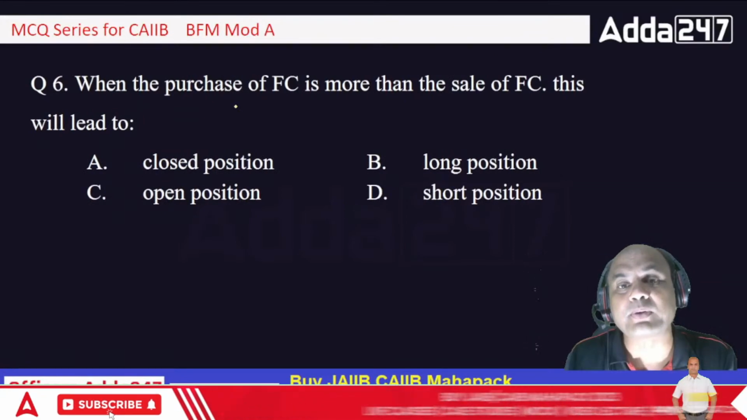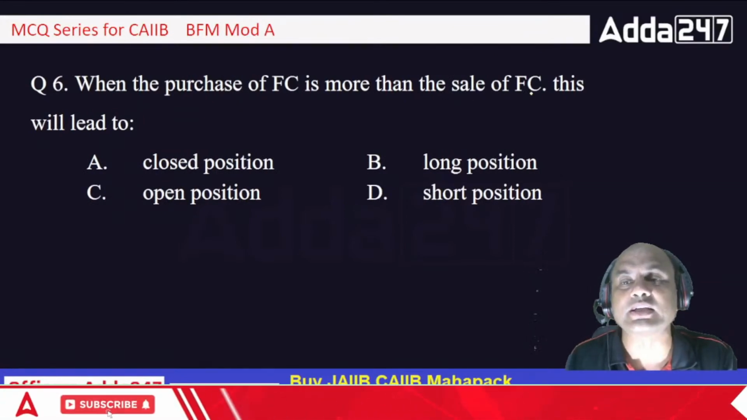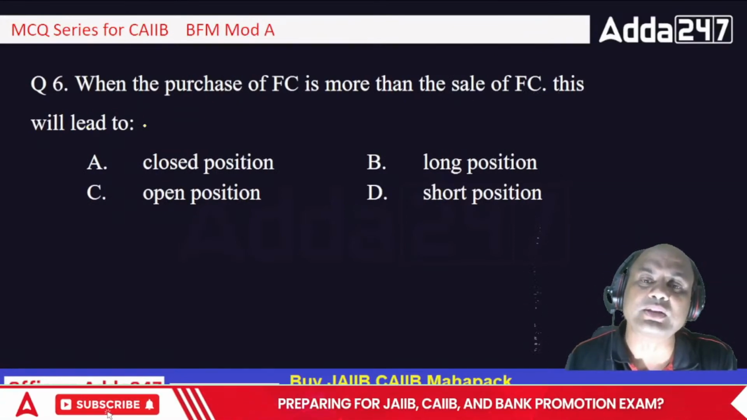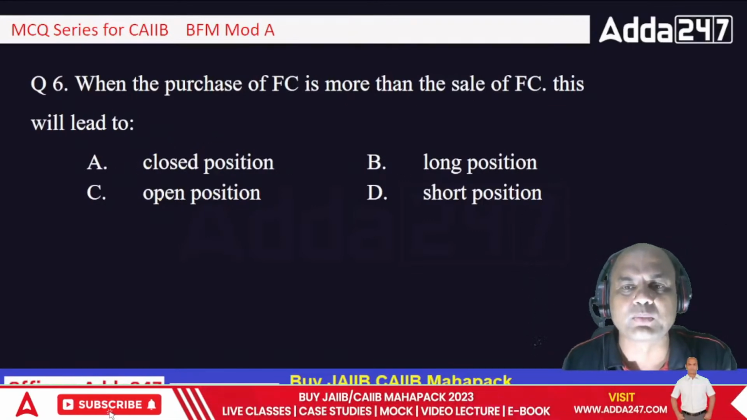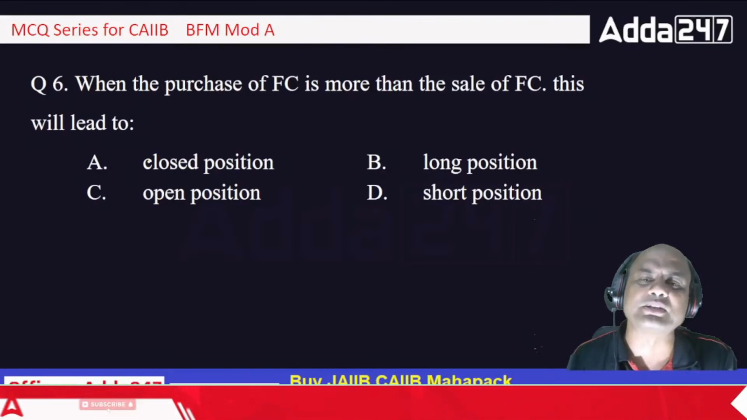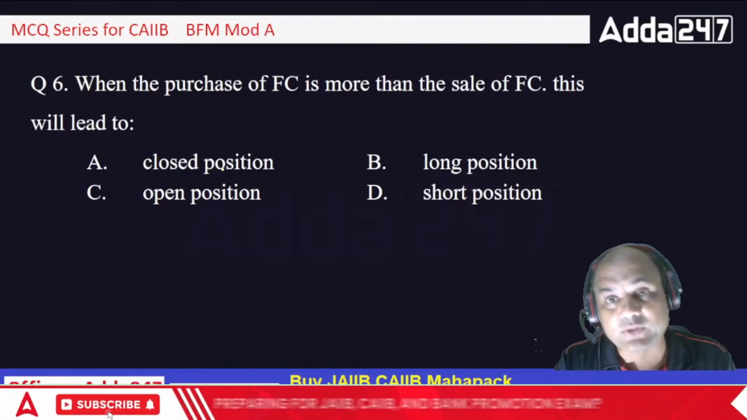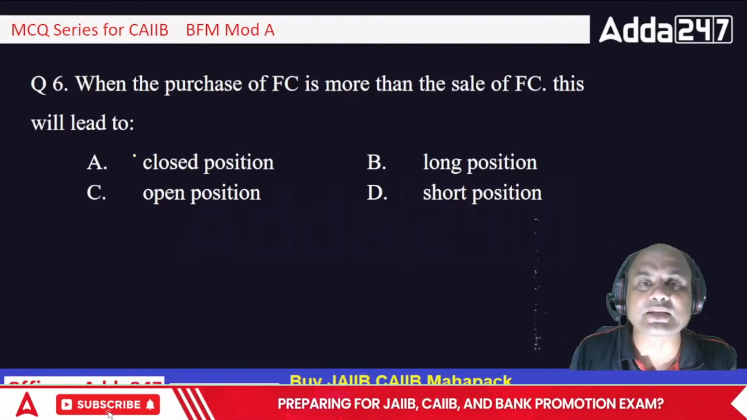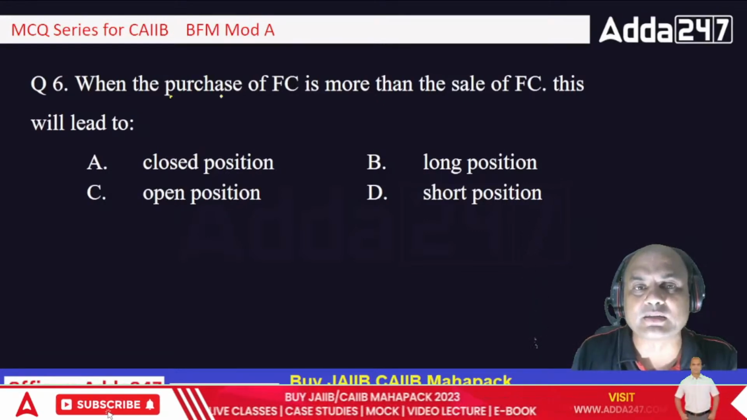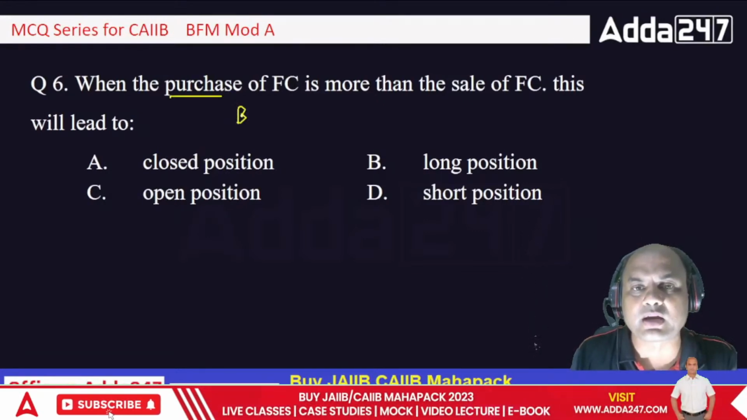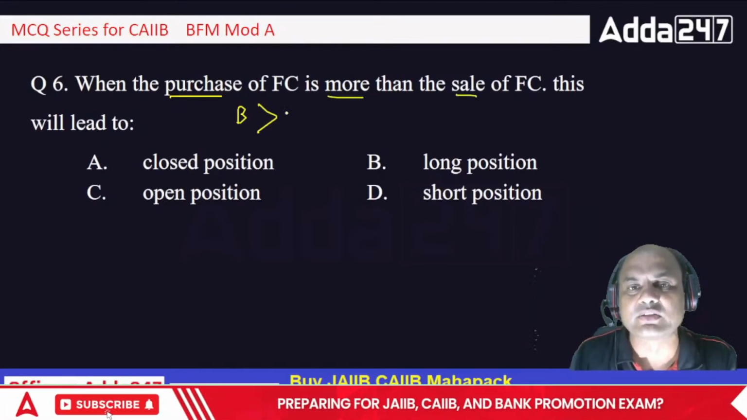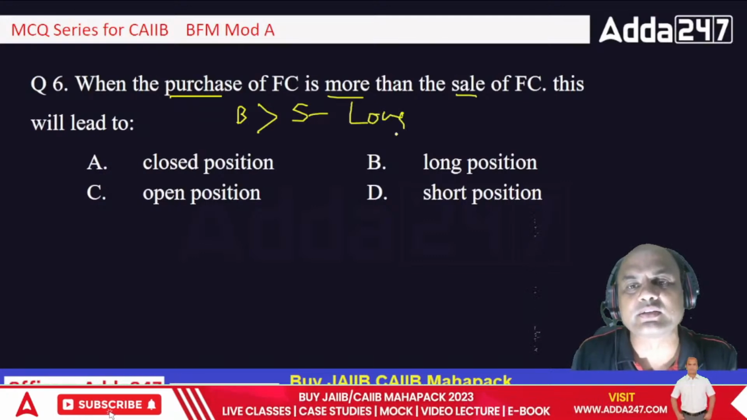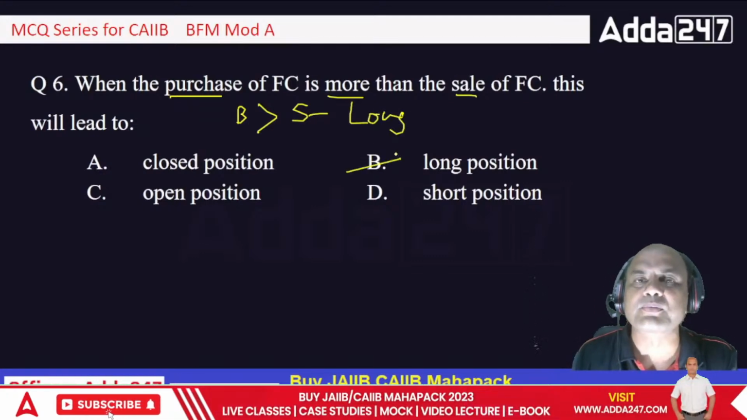Reverse one. When the purchase of foreign currency is more than the sale of the foreign currency, then this will lead to what? Now this everyone should answer. Closed, long, open, and short. Just answer A, B, C, or D. Just now I gave you this example. See this: purchase, buy, is more than sell. B is more than S. Just now I told you, that is called long, isn't it? So that is long.